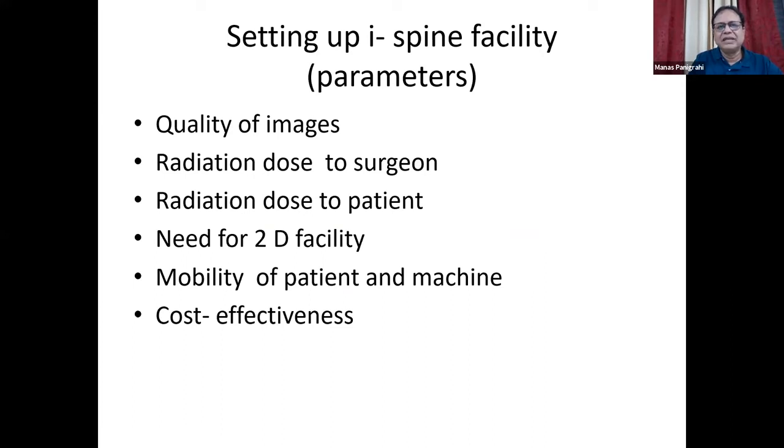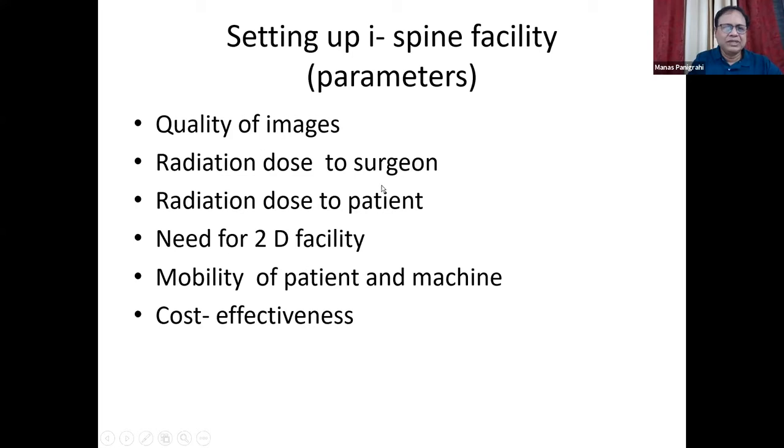neurosurgeons started using it. So before deciding which is the best modality in the neuro theater, whether to use a C-arm, an O-arm, or an ICT, one has to look at the following factors. What is the quality of image you're looking at? What is the radiation dose to the surgeon? All the time we look at the surgeon, but we never look at the radiation dose to the patient. How much radiation have we been giving to the patient? Whether we do minimally invasive surgery or endoscopy, the dose to the surgeon and patient is equally important.